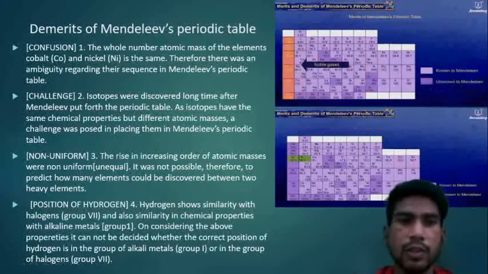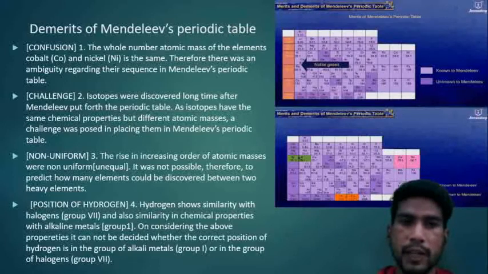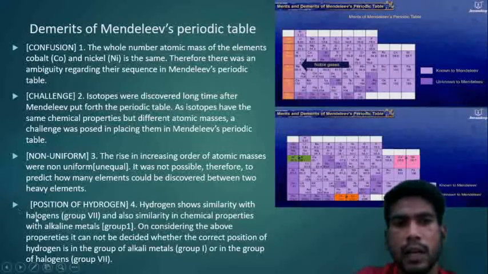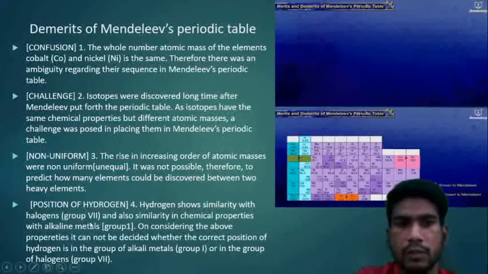Position of hydrogen. Hydrogen showed similarity with halogens, group 7, and also similarity in chemical properties with alkali metals, that are group 1 metals.